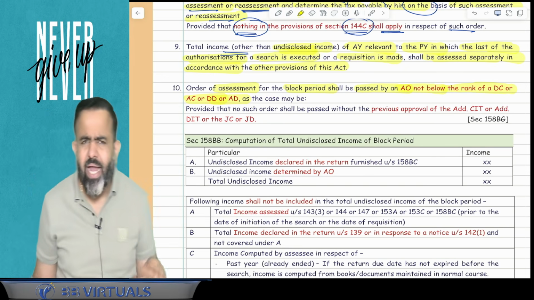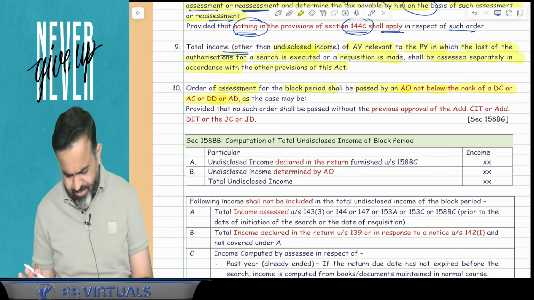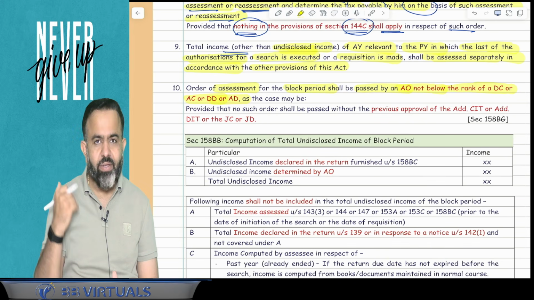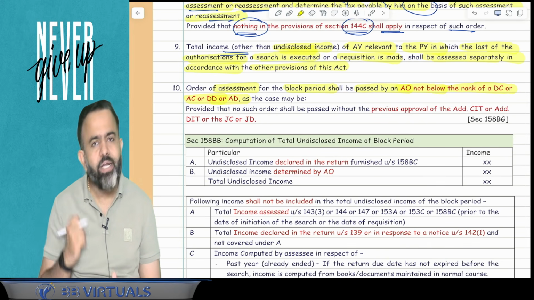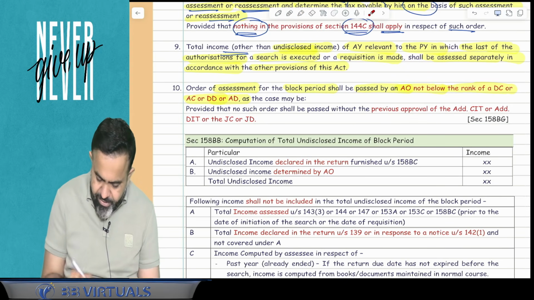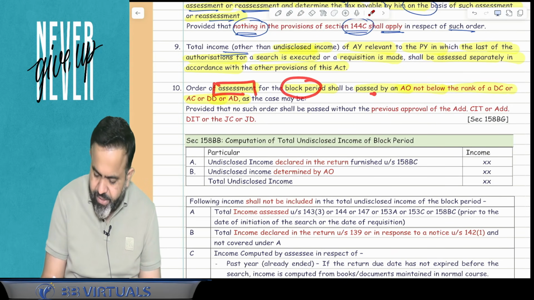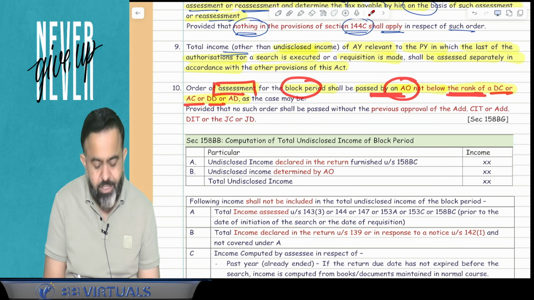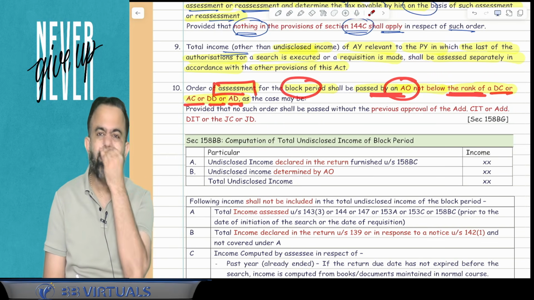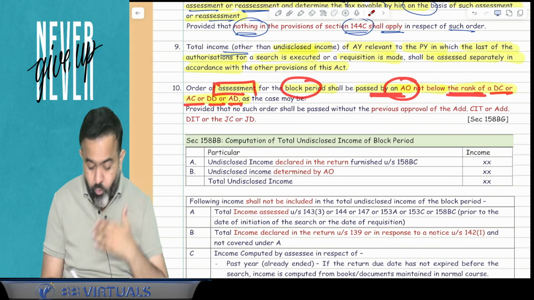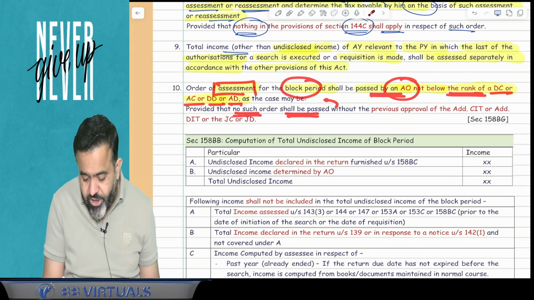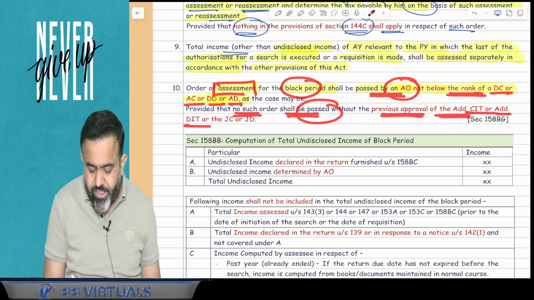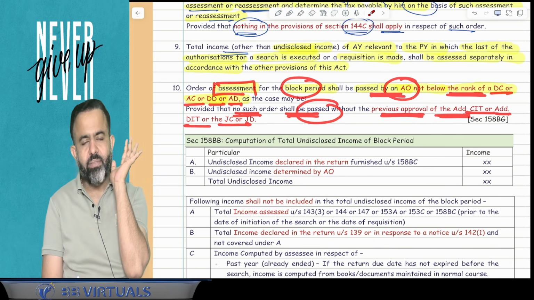So here the ITO cannot complete the assessment. The assessment will be completed either by the AC, DC, AD or DD. In simple words, again I am reading, the order of assessment for the block period shall be passed by the AO not below the rank of the DC or AC or DD or AD. It means the ITO cannot complete the assessment, provided that no such order shall be passed without the previous approval of the additional CIT, additional DIT, joint commissioner or joint director.